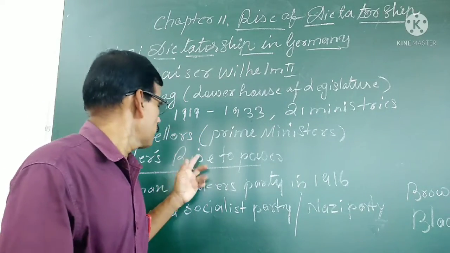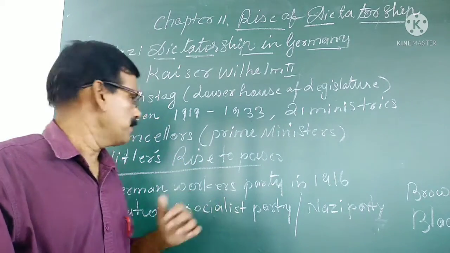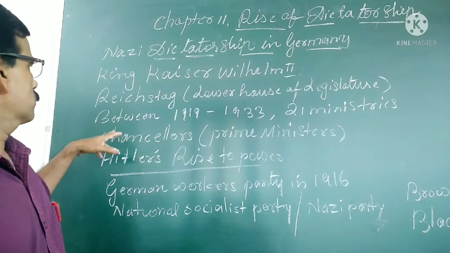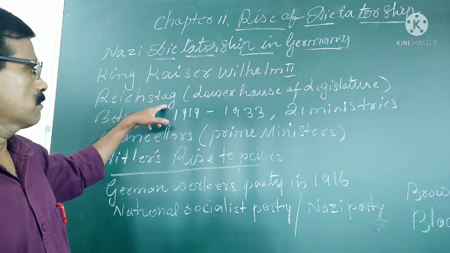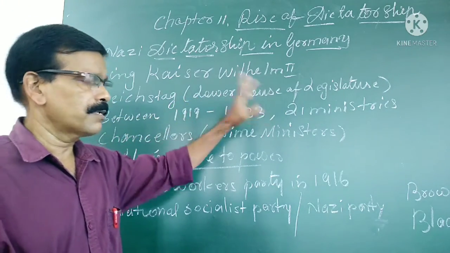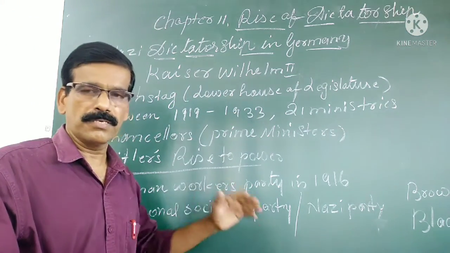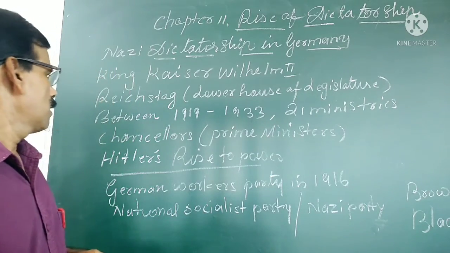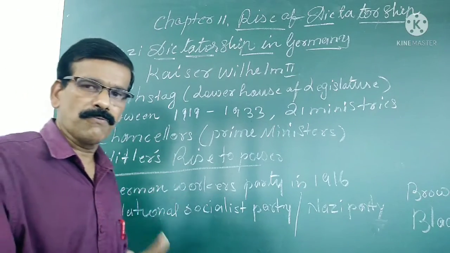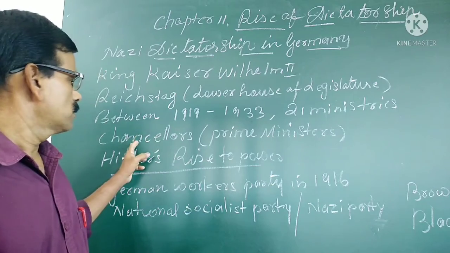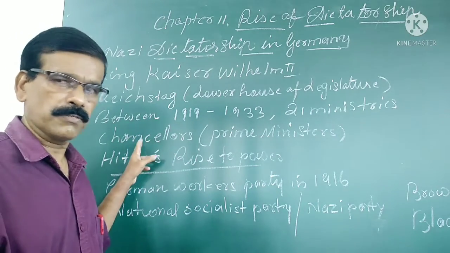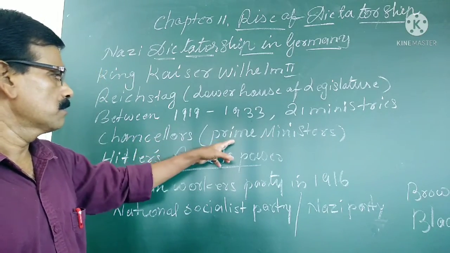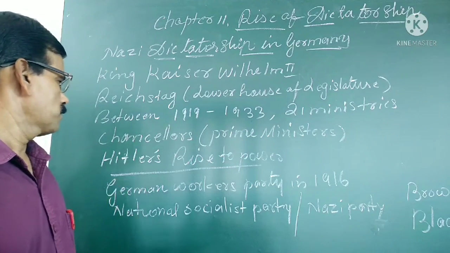And the parliament of Germany is known as Reichstag. So it is written here, Reichstag. Reichstag means the lower house of the legislature. And the Prime Minister of Germany is known as Chancellor. So this name you have to remember. The Prime Minister of Germany is known as Chancellor.